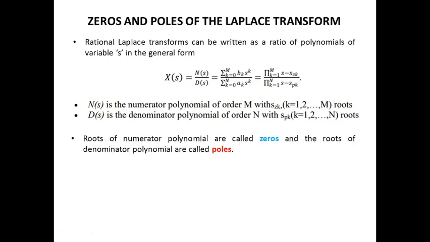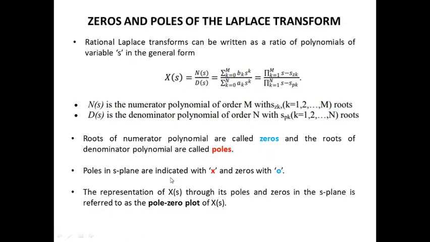So roots of the numerator are called zeros and the roots of the denominator polynomials are called as poles. Poles in the S-plane are indicated with a cross and zeros are indicated with a 0. The representation of x of s through its poles and zeros in the S-plane is referred to as pole zero plot.